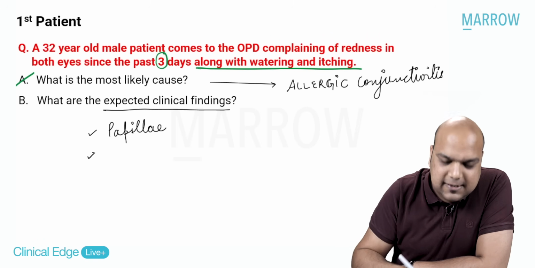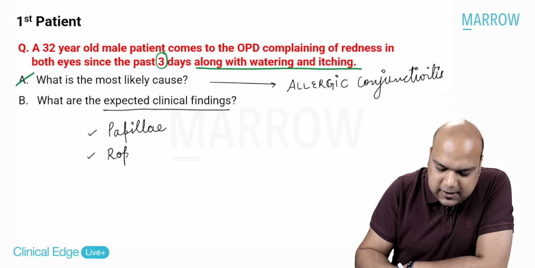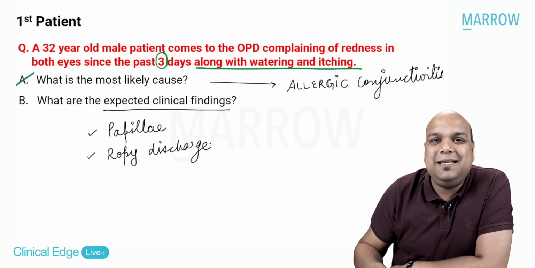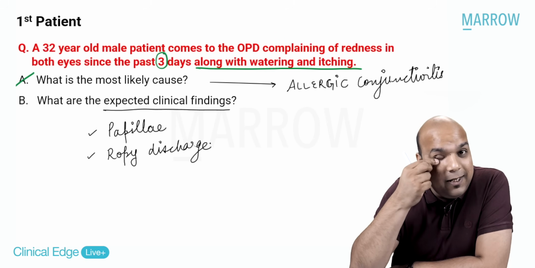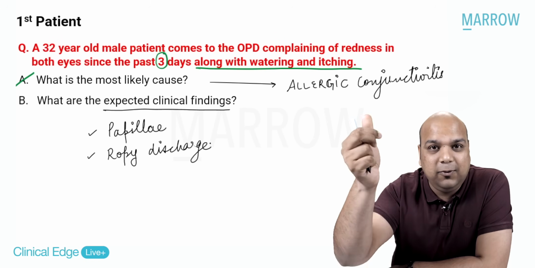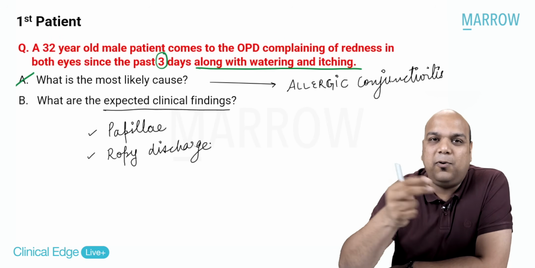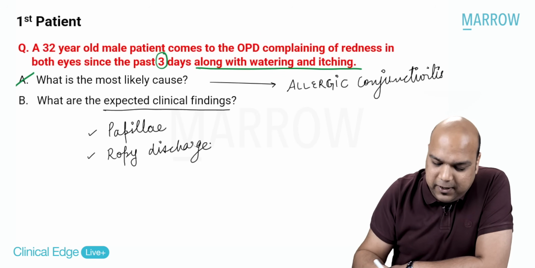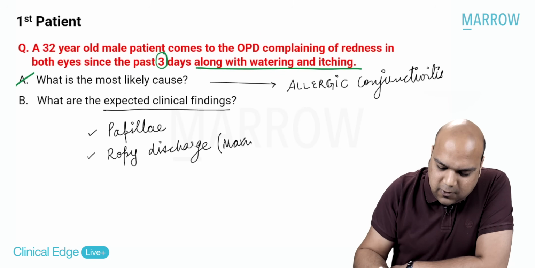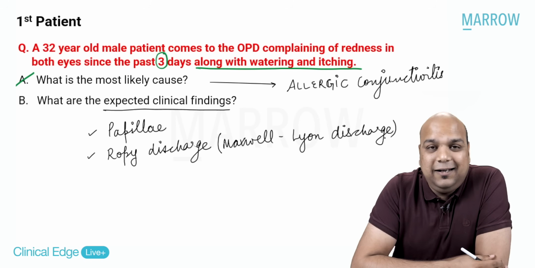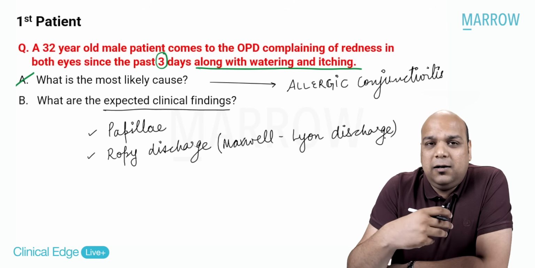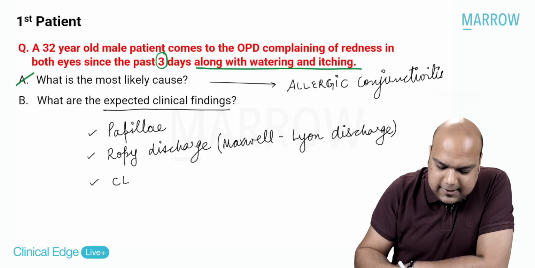Then what else can I see? I can see a ropey discharge. Ropey discharge is just mucoid discharge. So when the patient tries to wipe away the watering, everybody, he says strings are formed like this. Okay. So certain kind of strings are formed, ropes are formed. And that is why that is called ropey discharge, which in fancy words is called as Maxwell Lyon or Lion discharge. Okay.